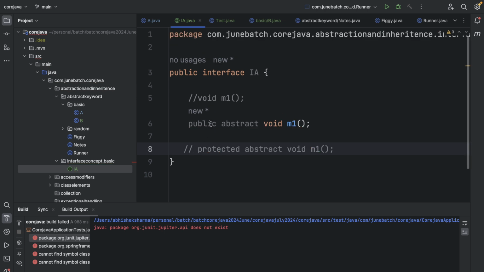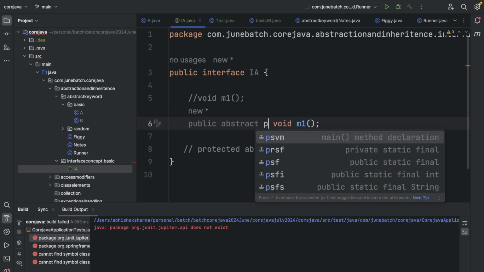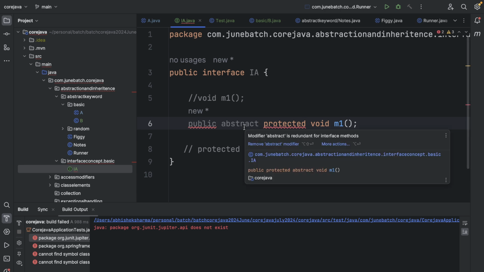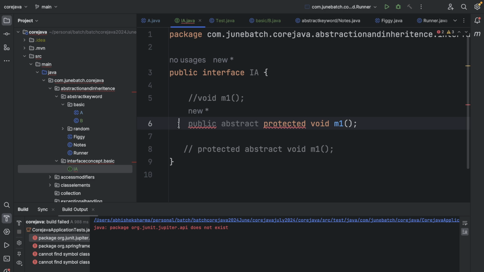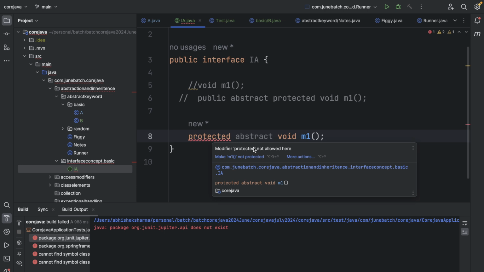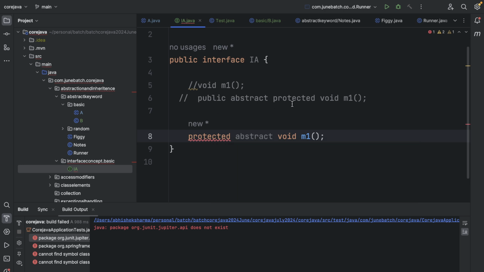Public is already there, and we have written protected as well. How can a single method have two access modifiers, right? So it is not allowed. Why is it not allowed? I mean, if we comment out this and try to do this, then it will show modifier is not allowed here, right? But why is it not allowed? I mean, we have already one, right? How can you put another one?